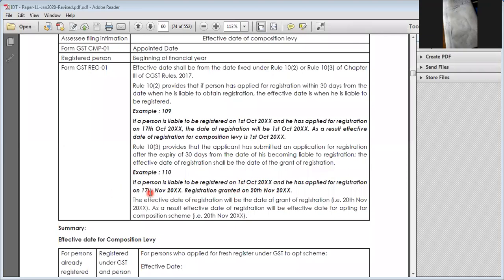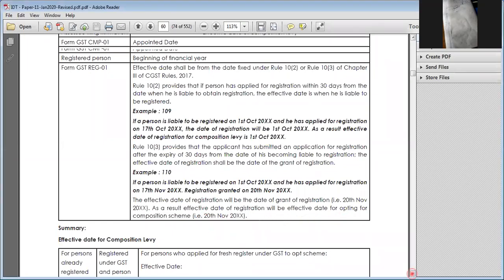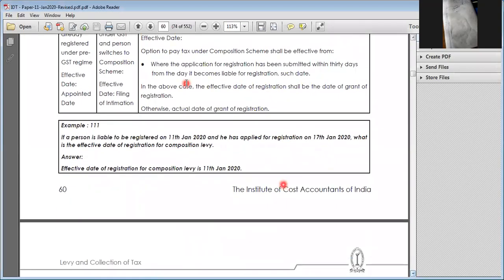Number 2, I am liable for registration on 1st October, but I am not registered within 30 days. I am registered on 17th of November. Then registration is granted on 20th November, and the composition scheme is subject to 20th November onwards. So you can opt only from 20th November. These are two scenarios talking about the effective date. It is not an issue. They are liable from November onwards.